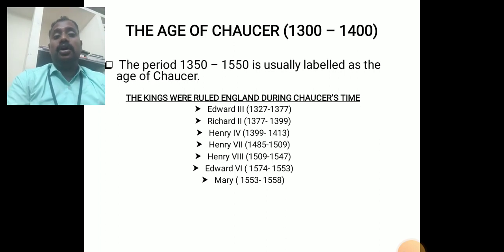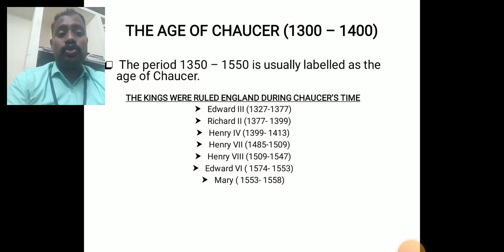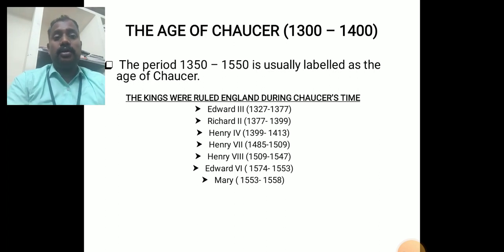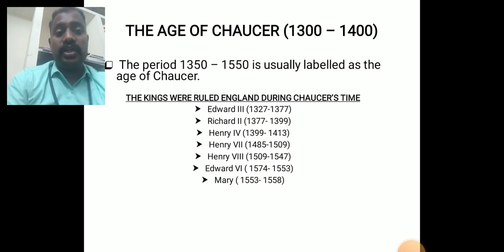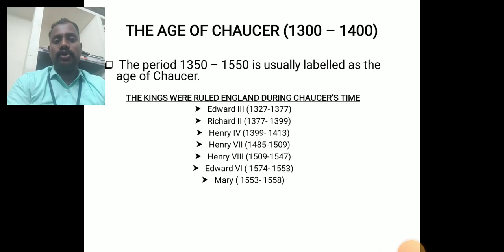The kings are Edward the Third, the first king during Chaucer's time, 1327 to 1377. Then Richard the Second, 1377 to 1399. Then Henry the Fourth, 1399 to 1413. Then Henry the Seventh, 1485 to 1509. Then Henry the Eighth, who was also part of the ruling of Chaucer time, 1509 to 1547.